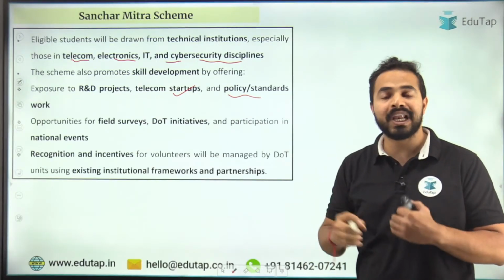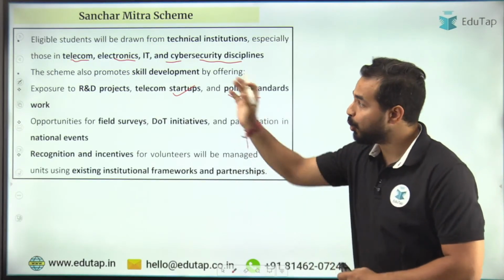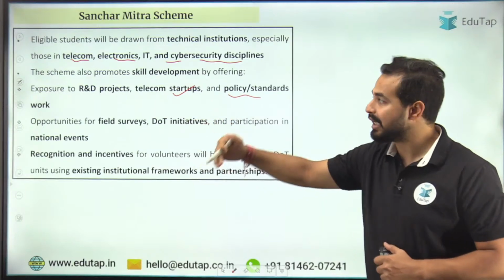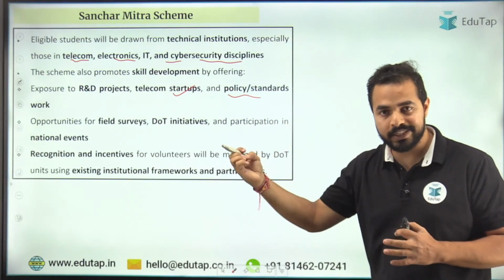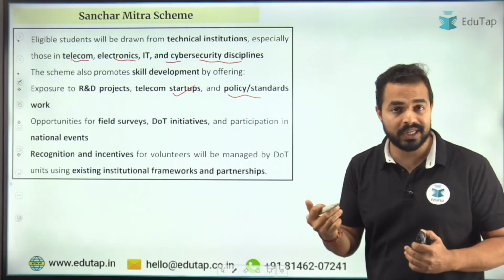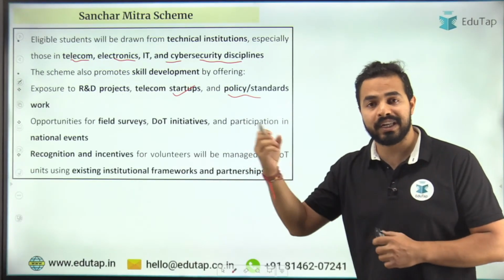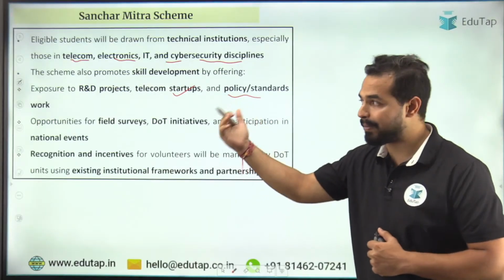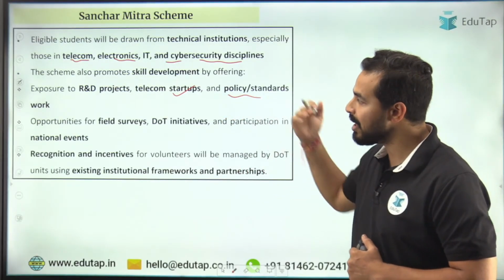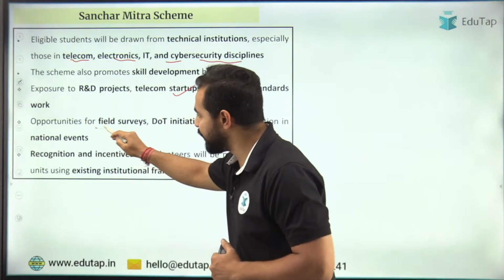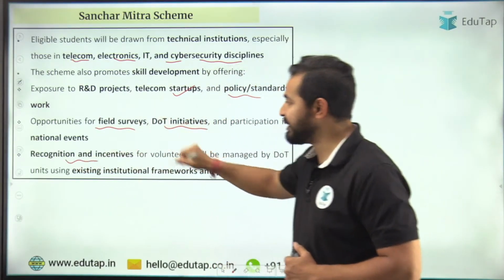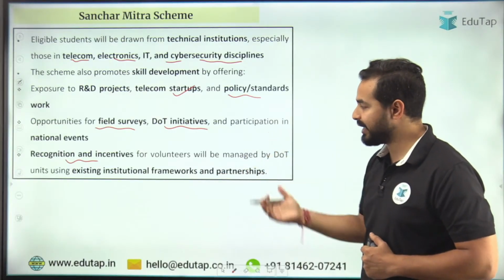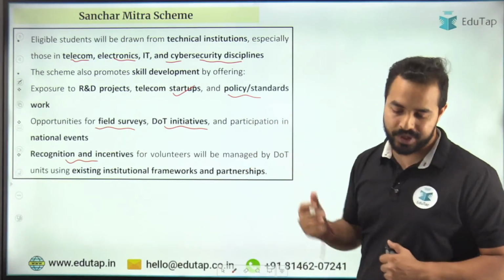So basically when we will make these Sanchar Mitras aware of the research and development projects, telecom startups, then they will also get proper skills related to that particular sector, and they will be more effective in creating and raising awareness among the public citizens of the nation. Apart from that, there will be opportunities for field surveys, DOT initiatives, recognition भी मिलेगा उनको, incentives भी मिलेंगे volunteers को, and that will be managed by the Department of Telecommunication only.